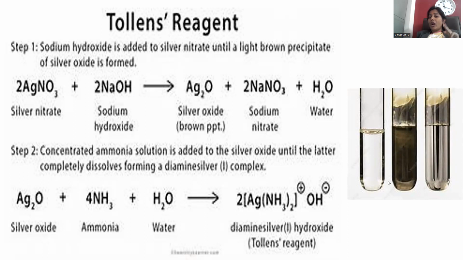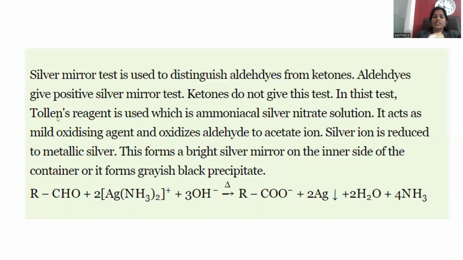Whenever it is added to an aldehydic solution, because it is selective for aldehydes, being a mild oxidizing agent, it will oxidize only the aldehydes but not ketones. So though aldehydes and ketones are together, it selectively reacts with aldehydes and the unreactive ketones are left over. Aldehydes, whenever treated with this Tollens reagent and heated gently, you can notice the clear silver mirror on the walls of the test tube. Silver metal will be deposited on the walls of that test tube, so that you can identify this silver formation, and aldehyde identification is possible. So this is the way.